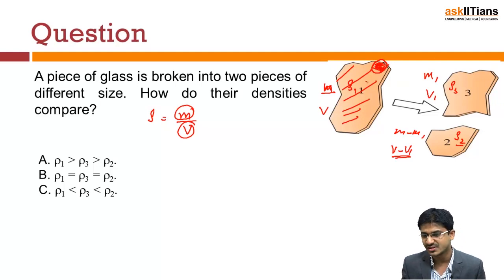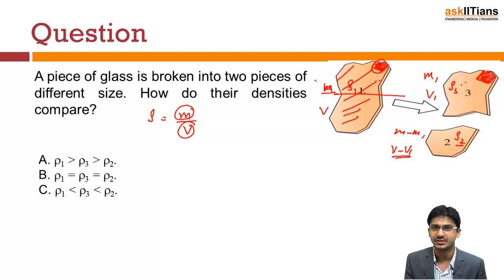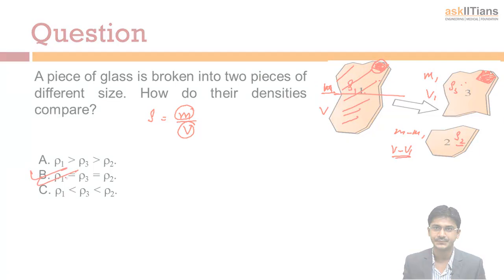Since this is a part of the whole, if you consider the same kind of volume here, it still has the same mass, right? Because it's a part of this. So if you consider any portion of it, a unit volume, it will have the same mass as this. So there is no change in the density if you break it. It is still made of the same material which had the same mass per unit volume earlier. So even when you break it, the volume has decreased, so has the mass, and still the mass per unit volume is the same. So the correct answer is B.